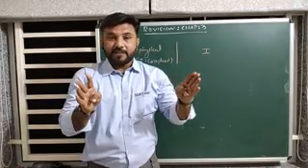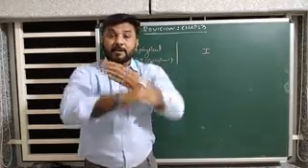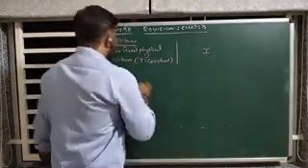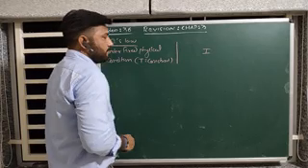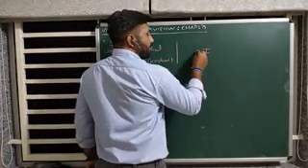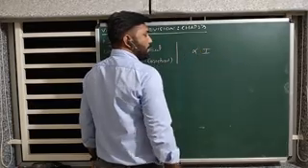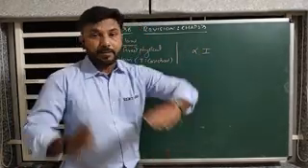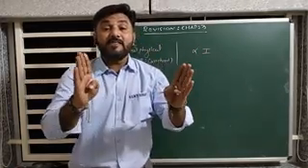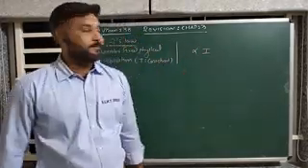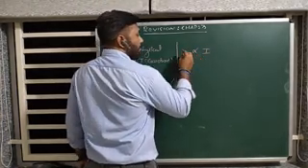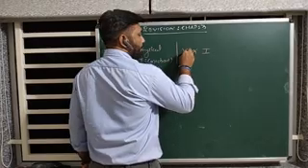So under fixed physical condition, at constant temperature, electric current passing through the conductor is directly proportional to the electric potential difference at the ends of a conductor. Got it? So I is proportional to V.